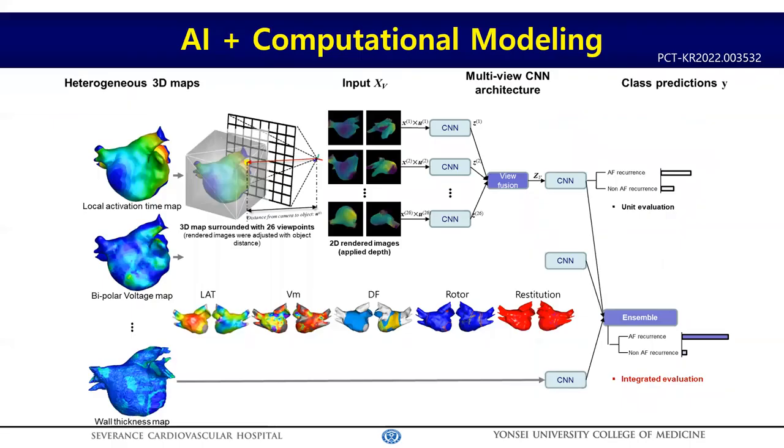The next step is convergence of AI and CT-integrated modeling data. By using a multi-view convolutional neural network, we can train the morphology of the left atrium by AI. Because our AF computational model, QBI, is constructed based on CT images, we can train not only LA morphology, but also wall thickness, activation, voltage, dominant frequency, rotor, and restitution. So these complicated AI calculations will be put together by an ensemble model and eventually will predict clinically useful outcome data, hopefully.